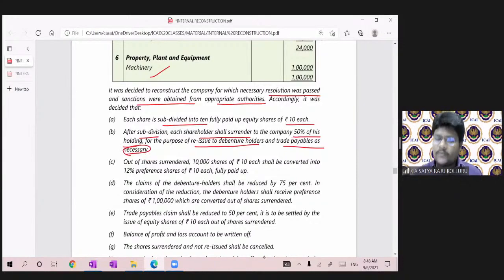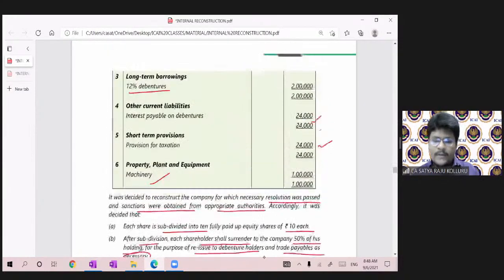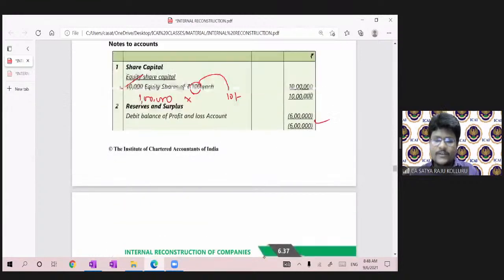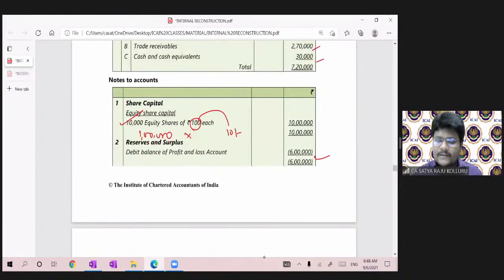The surrender of shares concept is applicable. After subdivision, 50% means out of 1 lakh, 50,000 equity shares worth should be surrendered.